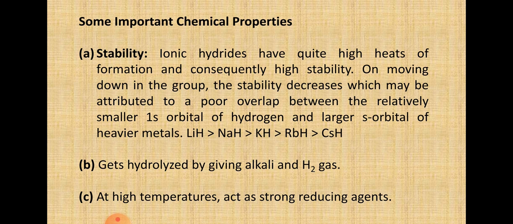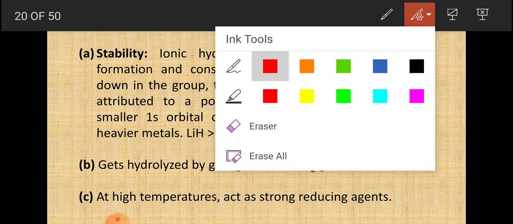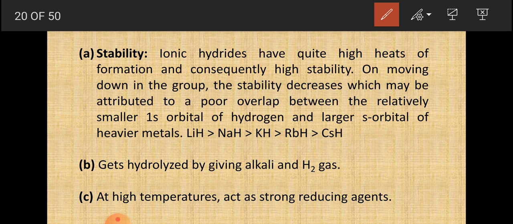Let's see this reaction. When this melts, 2H⁻ at the anode will give hydrogen gas, H2, plus electrons will be released. So it confirms the presence of hydride ion.